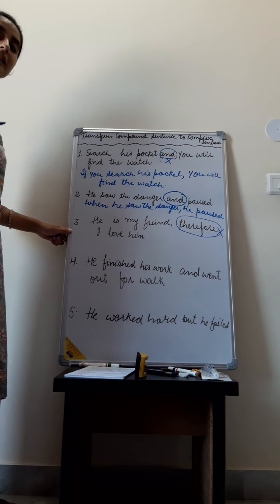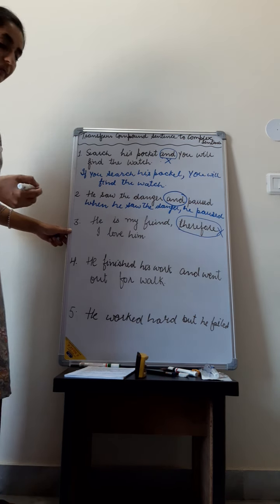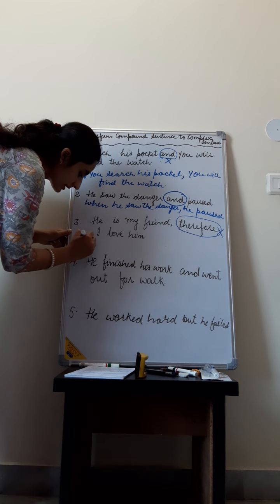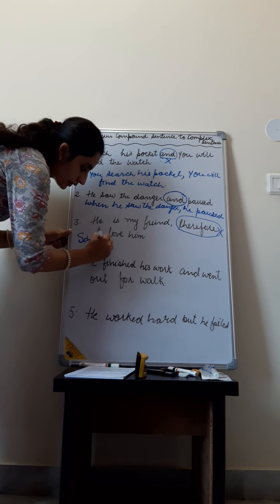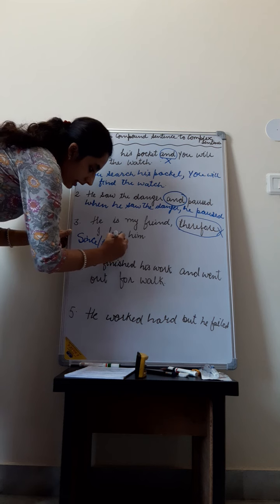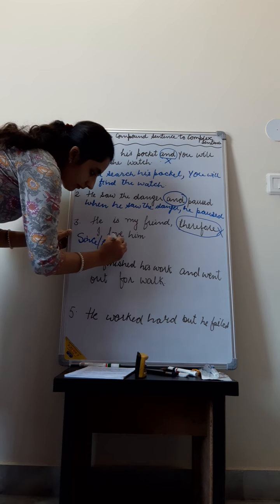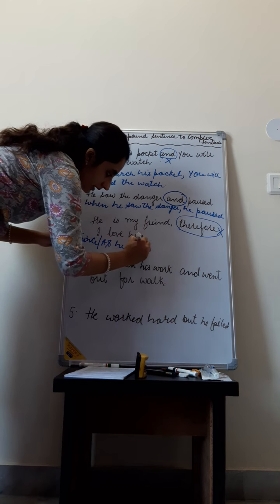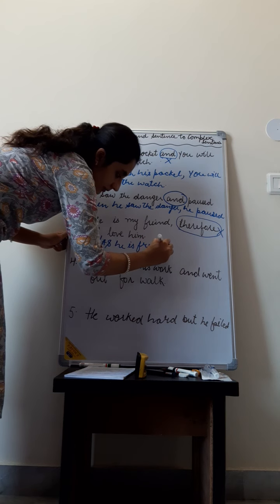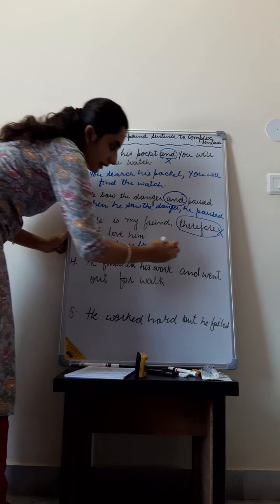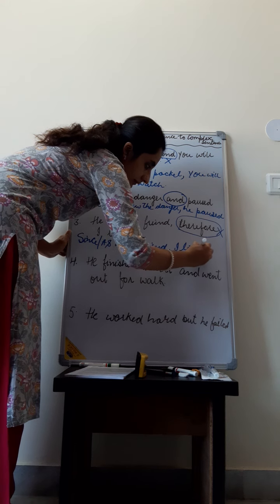Or you can say since he is my friend, I love him. You can use both since or you can also use as. Since he is my friend, I love him.